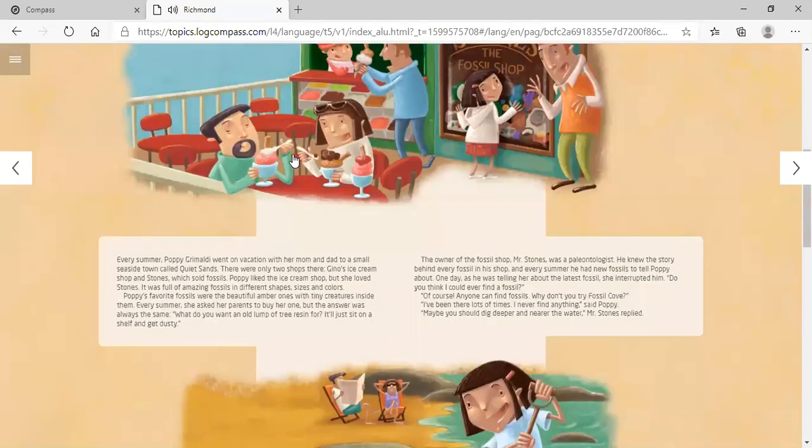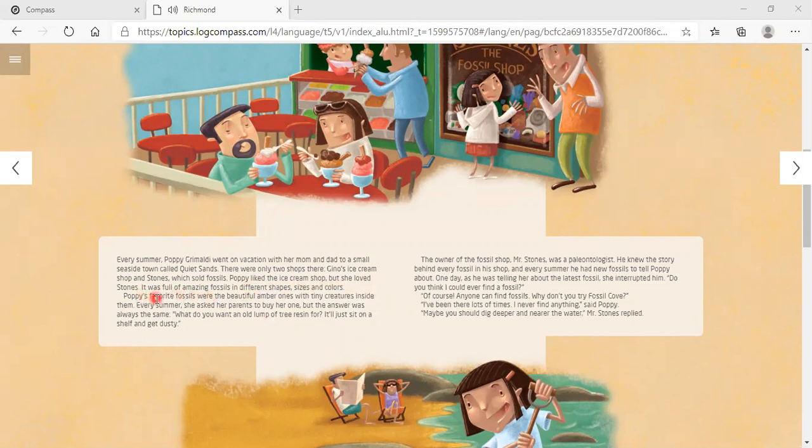Track 40. Quiet Sands. Every summer, Poppy Grimaldi went on vacation with her mom and dad to a small seaside town called Quiet Sands. There were only 2 shops there, Gino's ice cream shop, and Stone's, which sold fossils. Poppy liked the ice cream shop, but she loved Stone's.